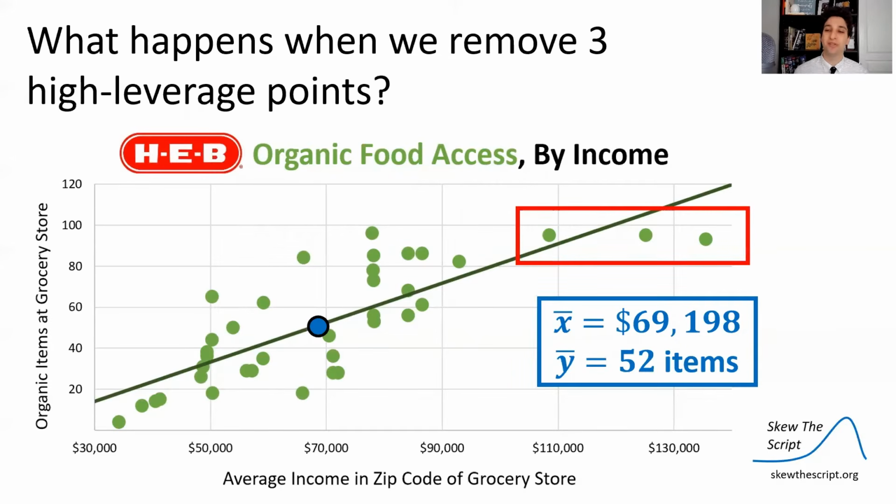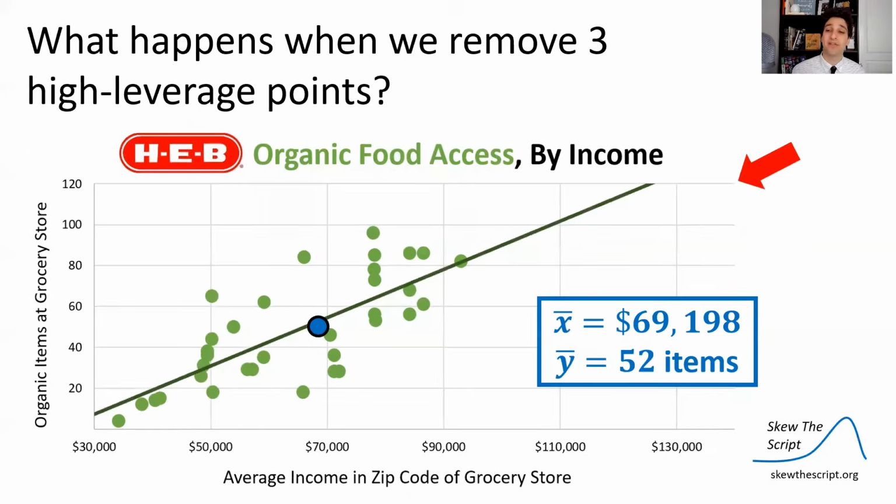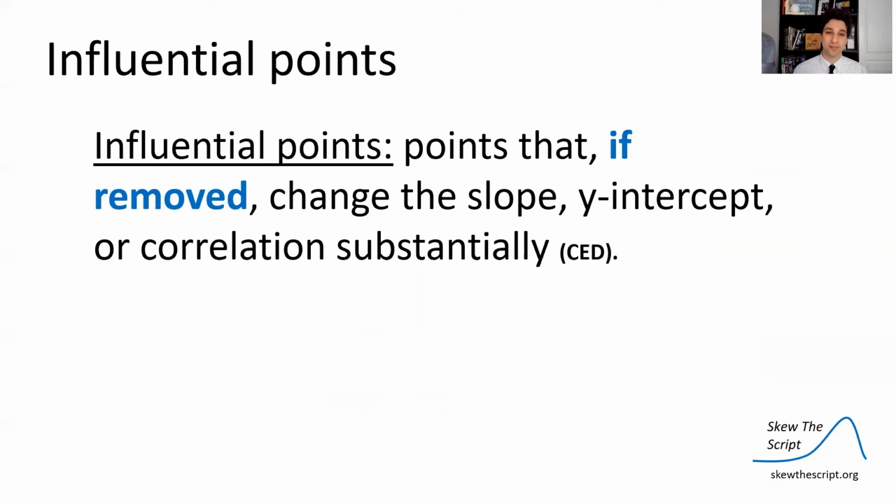These are the neighborhoods where we saw a really high income compared to the average income, and also, coincidentally, a large number of grocery store items. We're really focusing on how the x variable value is really high. So we take off those points, notice where our line is first, take them off, and boom, the line really shifts. Different value in slope, different y-intercept. So the least squares regression line really changes when we remove high leverage points.